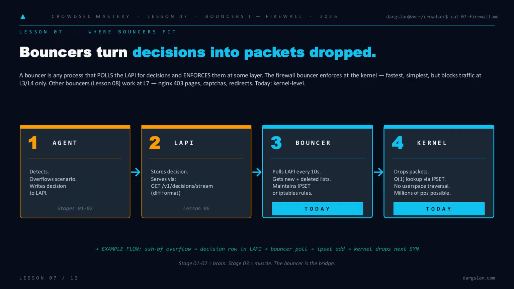Agent detects and overflows a scenario, writes the decision to LAPI. That's stage 01 and 02, the brain. LAPI stores it and serves it over the streaming endpoint we covered in Lesson 06, diff format, new and deleted lists. The bouncer polls that endpoint every 10 seconds and translates each decision into an ipset entry or an iptables rule. Then the kernel does what kernels do. O(1) lookup, packet dropped, no user space traversal, millions of packets per second if you need it. Brain, bridge, muscle.